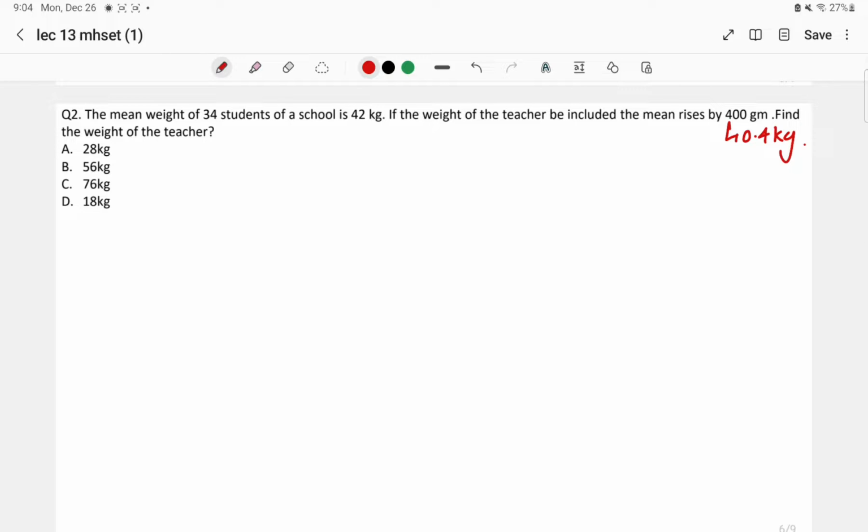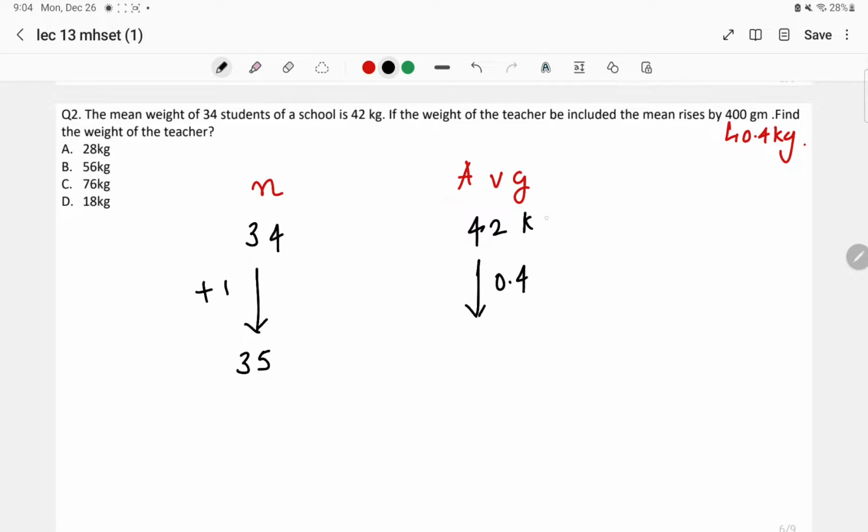Here in the deviation method, what you have to do is write n on one side and average on the other. So there are 34 students, average weight is equal to 42. One more has been added, members became 35 and the average has been increased by 0.4 kg.